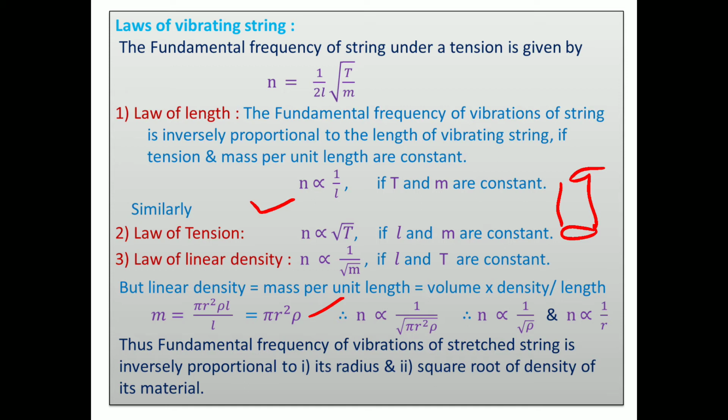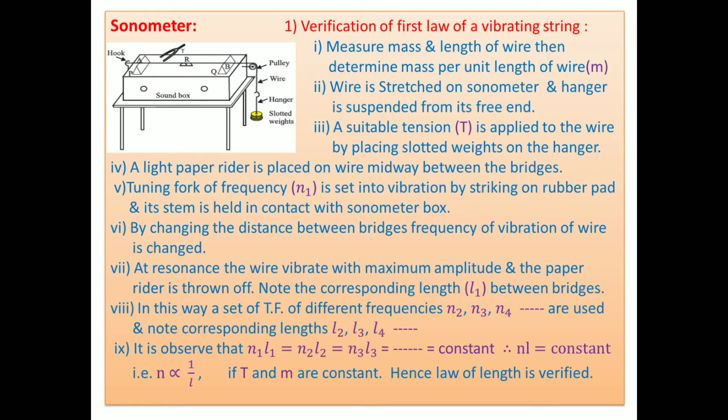These are the two laws again. Then we get 5 laws: law of length, law of tension, law of linear density, law of volume density, and law of radius of the wire. Thereafter we go through another thing, a sonometer.